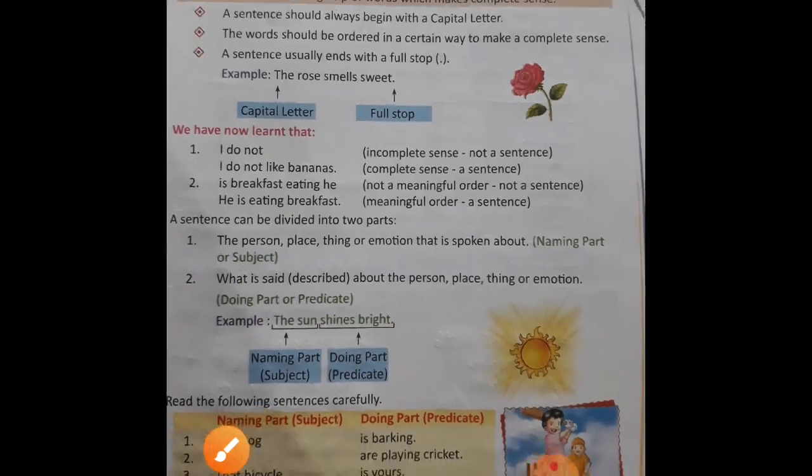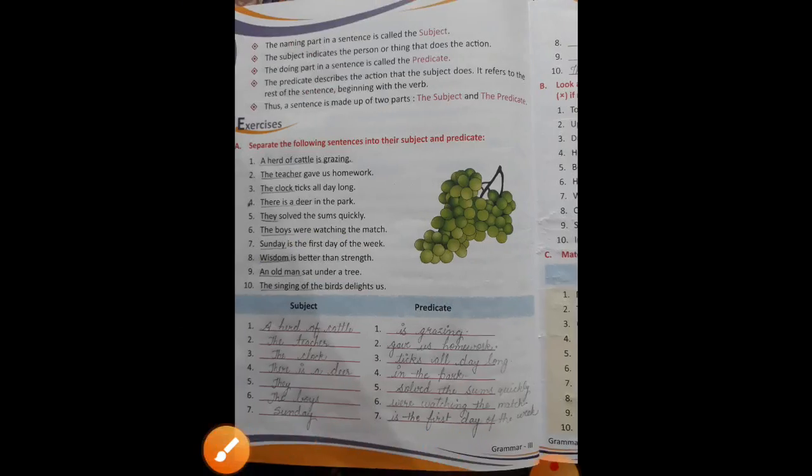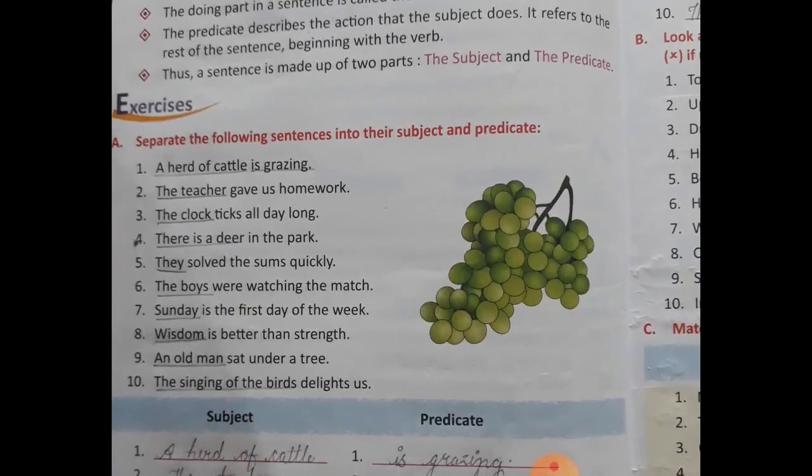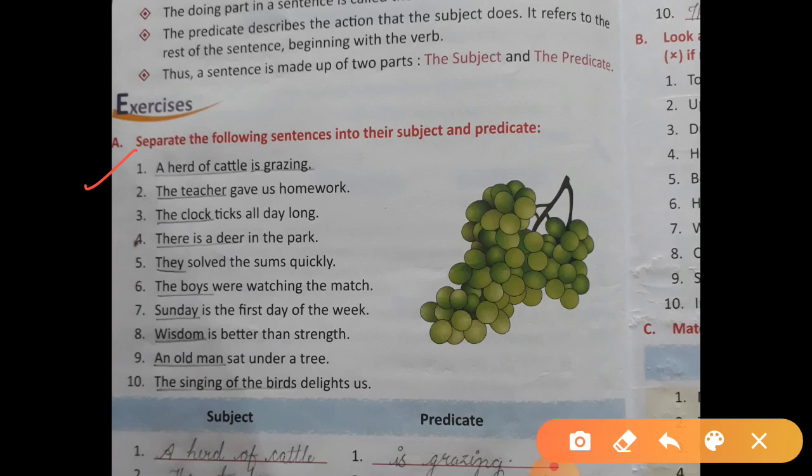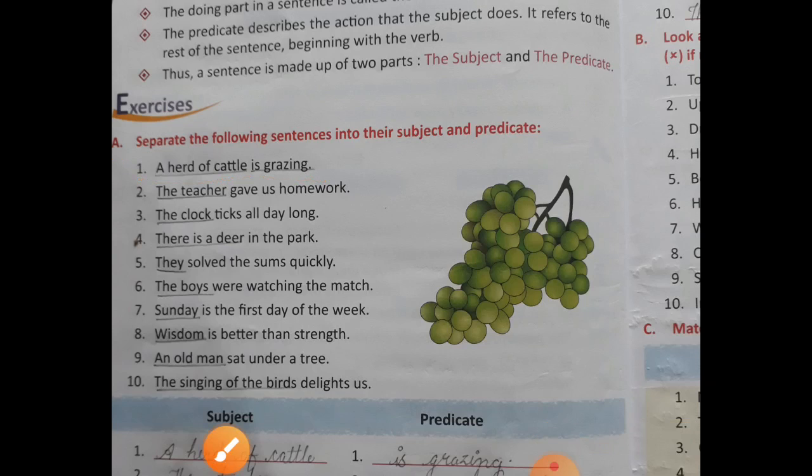So now come to the exercise. First exercise is here. Your first exercise revision, I am going to start. Separate the following sentences into subject and predicate. Your first question is: the herd of the cattle is grazing. So students, some of the students will write only a herd. So it is an incomplete subject. So you all have to put a herd of cattle as the subject, and is grazing as the predicate. Okay. So this is the complete sentence divided into subject and predicate.